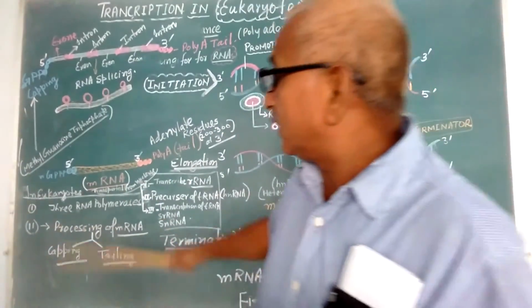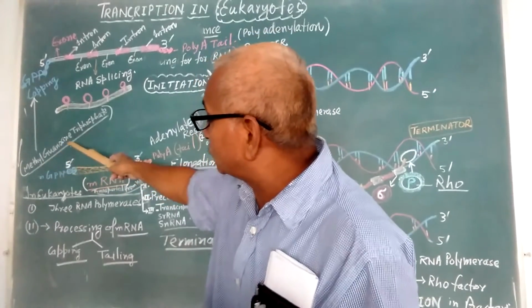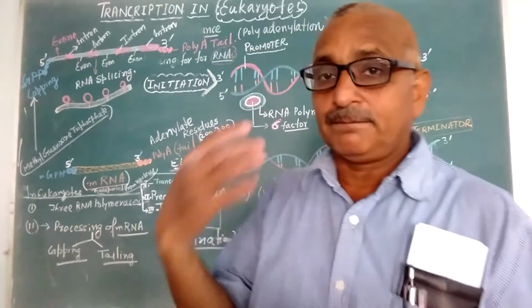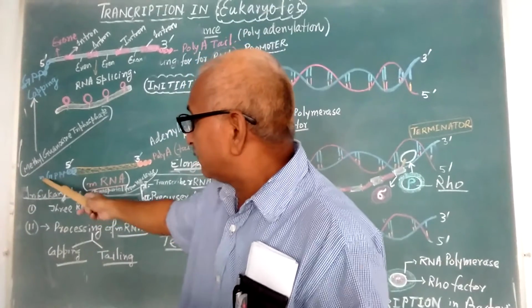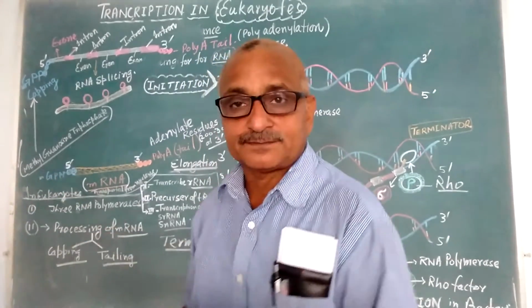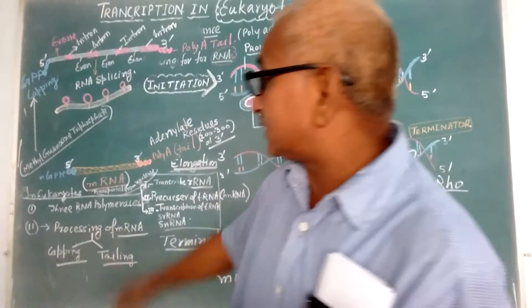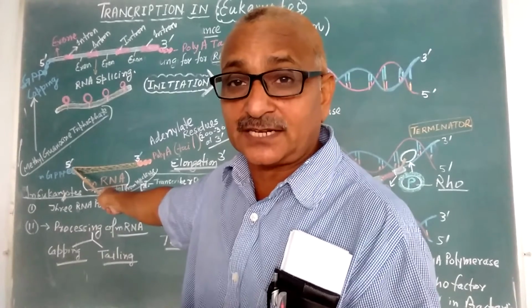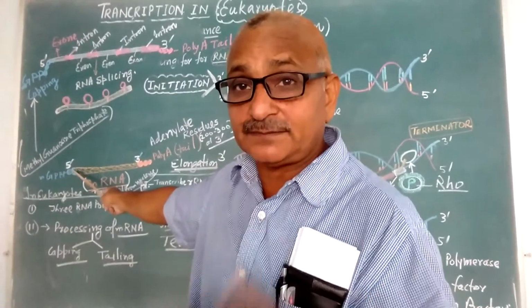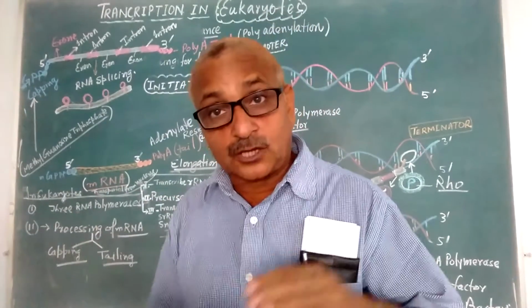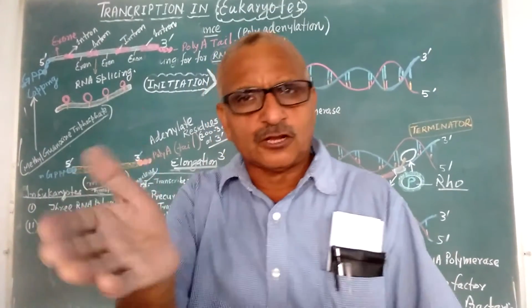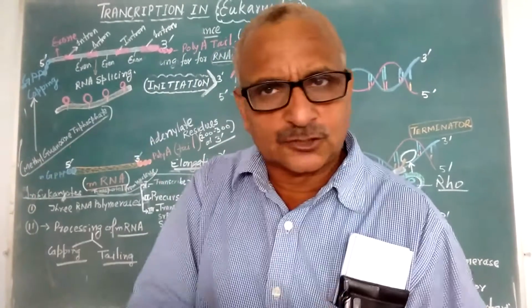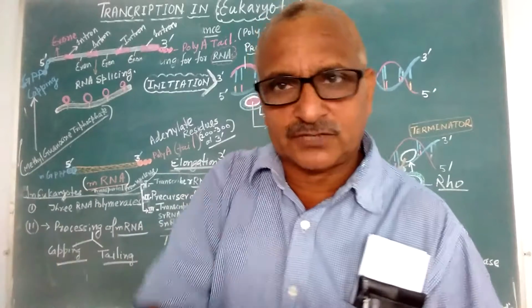With the help of methyl guanosine triphosphate, capping, a methyl guanosine triphosphate is added to the 5' end of the newly transcribed messenger RNA, which is also called heteronuclear RNA. Because it contains introns and exons, it is called HnRNA, heteronuclear RNA.